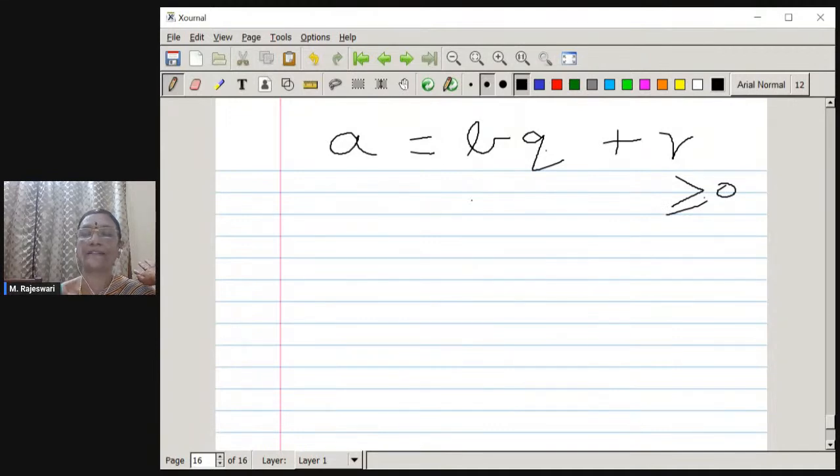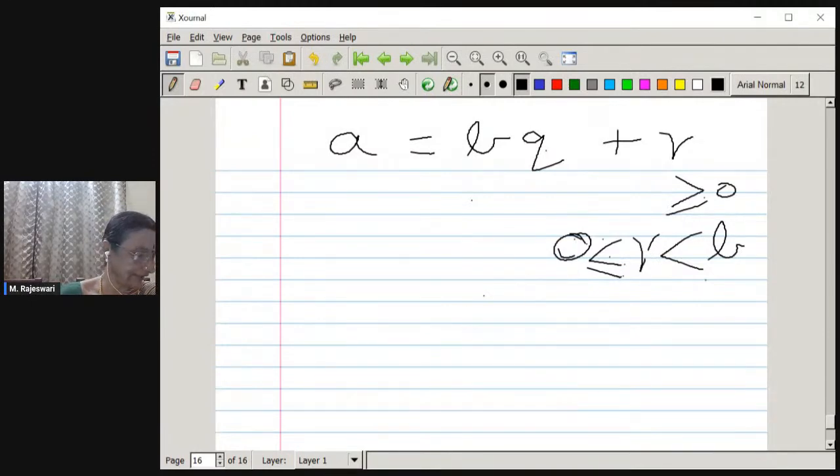That is, we can write this as 0 less than or equal to r. r is a number which is lying between 0 and b. It can take the value 0, it can take the value 1, 2, 3, but it is going to be less than b. So we have to write it like that: 0 is less than or equal to r, but r is going to be less than b. This is how you should rewrite the statement.